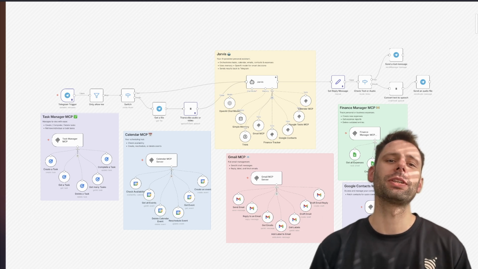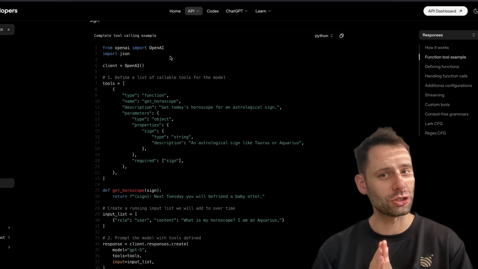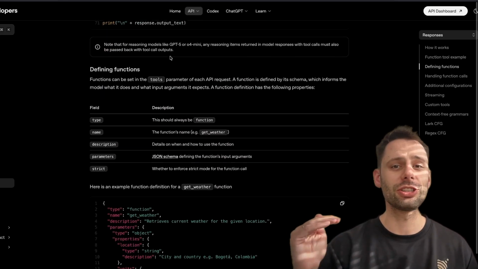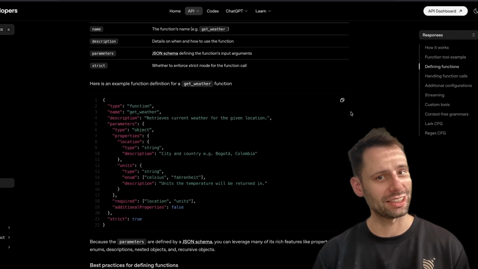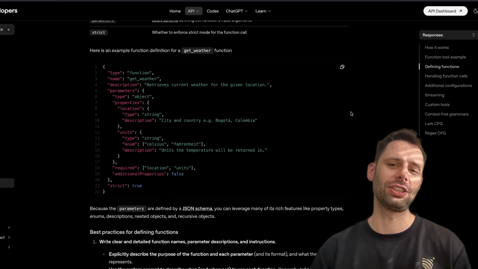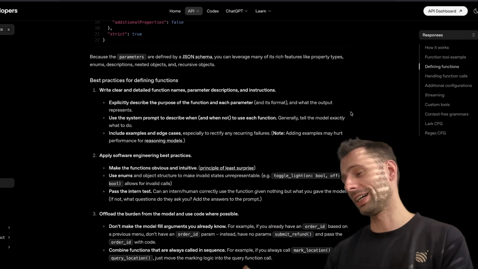Now here's what most people get wrong. They think function calling means the AI is executing code or controlling your system directly. The AI is not executing anything. It's generating structured output, your code does the execution. This distinction matters for security, for architecture, for debugging. The AI is a planner, not an executor.